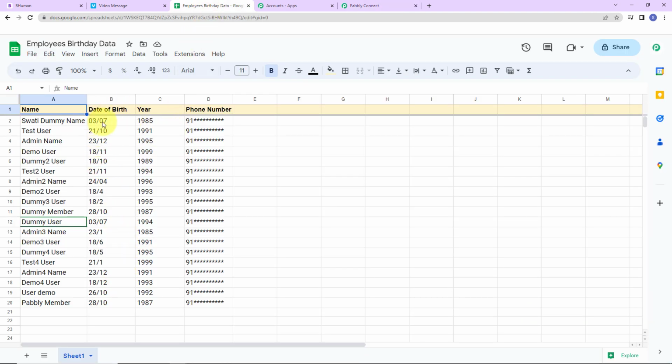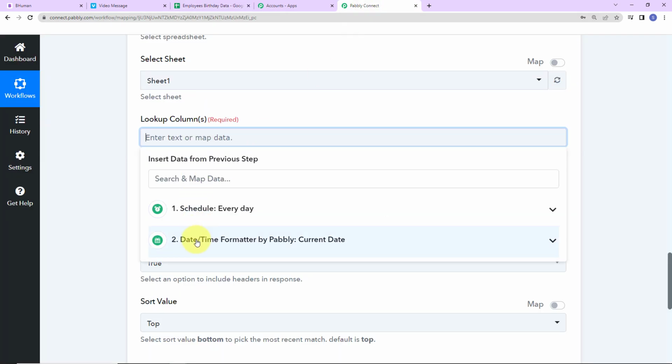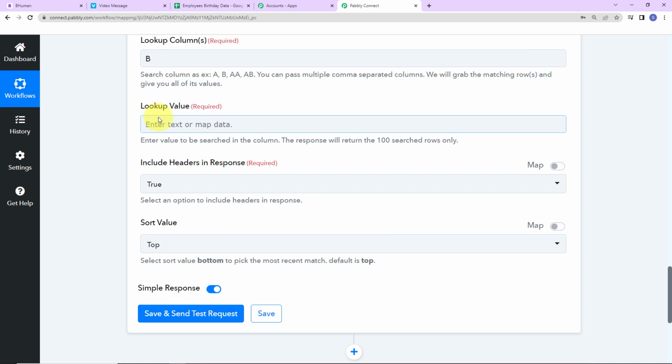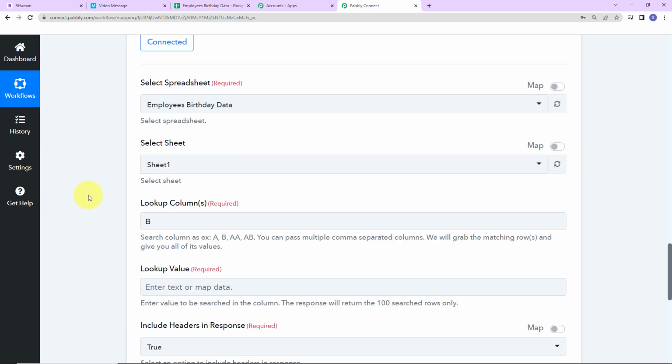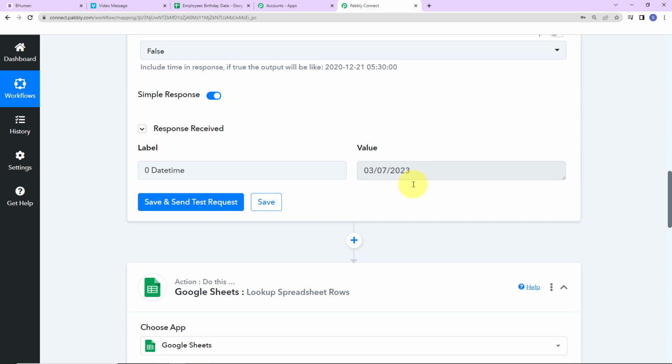Here we have the date and month. So here I'm going to look for column B. So I'm just going to write column B. Next is the lookup value. So we have to look up for the current date. But here you can see that we have received the date, month and year. So I'm going to split this value so that I can have the date, month and year individually.